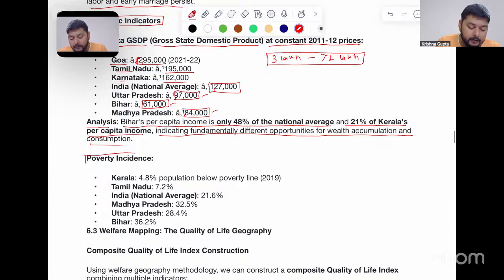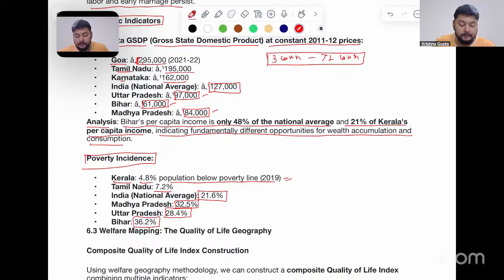When we look at the poverty indices, Kerala has 4.8% of the population below the poverty line in 2019, while Tamil Nadu has 7.2%. The national average of India is 21.6%, but in states like Madhya Pradesh it is 35.2%, Uttar Pradesh 28.4%, and Bihar 36.2%. Therefore, we can see how varied the issue of people living below the poverty line is between the different states of India.